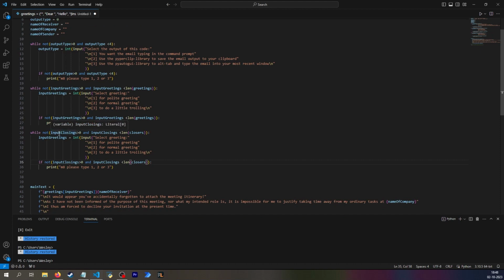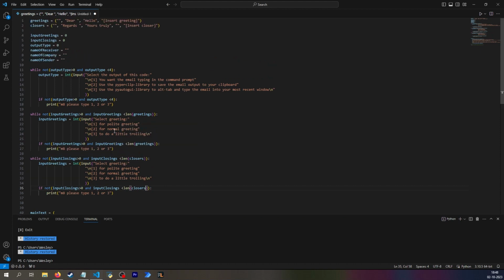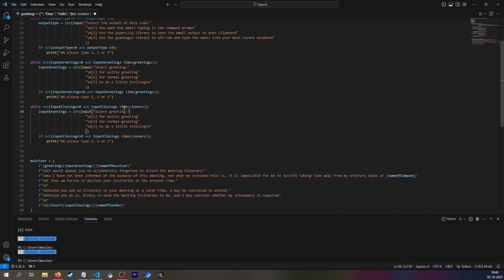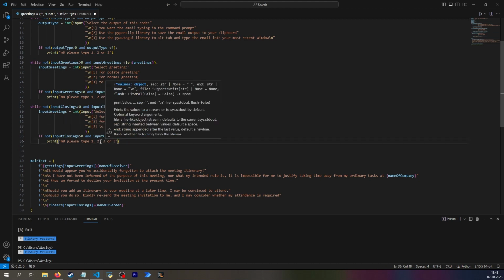So again, input closings greater than 0, and it needs to be less than the length. And because the length then has 1 extra item up here, it should be fine. Because the length of closers is then 1, 2, 3, 4, and 5, and less than 5, well, because this is index position 4, if you type in 4, it will be less than 5, and there are 5 items. So that's a happy accident that Python starts indexes from 0, but this should then be changed to be 1, 2, 3, or 4.